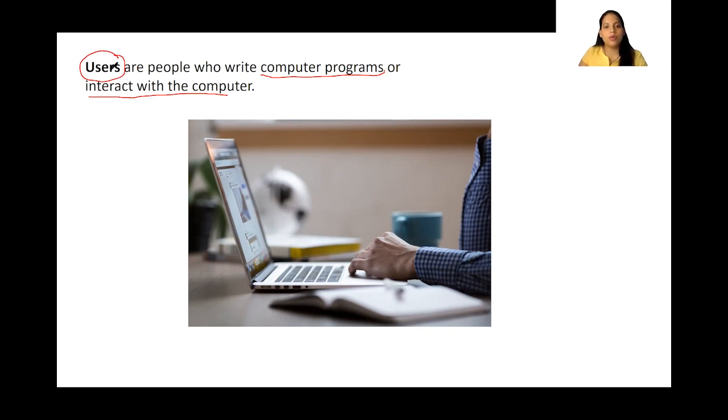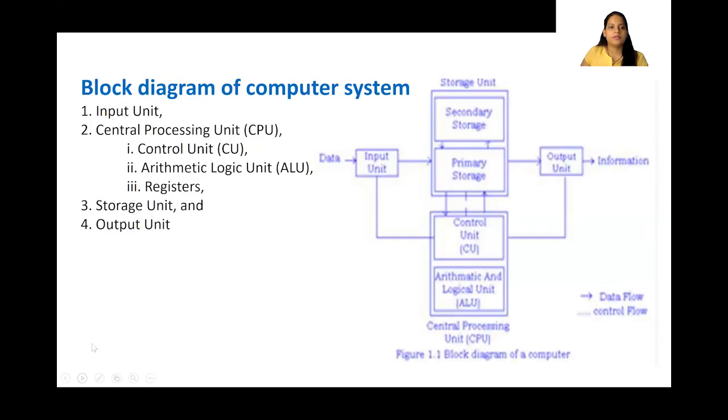So these are the four terms related to computers: hardware, software, data, and users. Next we are going to see the block diagram of a computer system. How does a computer system look in a block diagram? See here, these are the parts in a block diagram. We have the input unit, through which we input the data into the computer system.